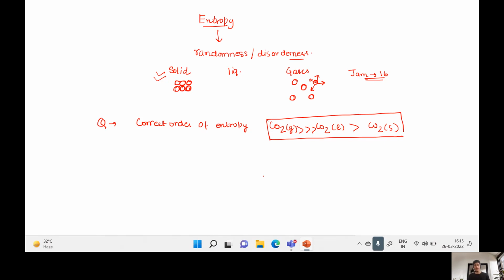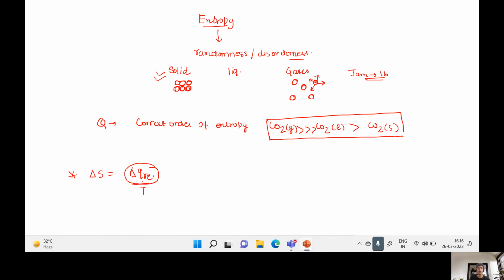Now I am moving towards what is entropy change. Entropy change tells you about heat change reversibly at a particular temperature. That means the amount of heat required by the system, not to increase the temperature, but to change the intermolecular interaction between the molecules.